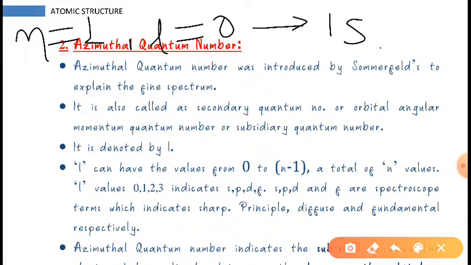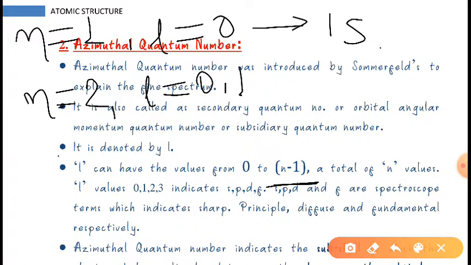Now if we are taking n is equal to 2, then the value of L will be 0 and 1. How can we calculate? What I have given is n minus 1.